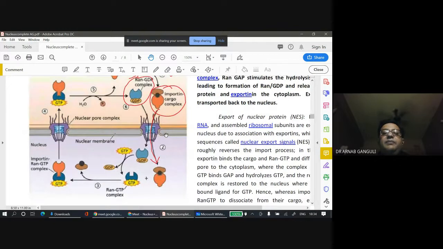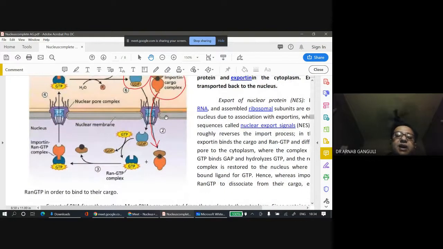After binding of importin alpha, the GDP which has come inside with RAN GDP undergoes GTP hydrolysis, guanosine triphosphate hydrolysis. It becomes a RAN GTP complex, plus you have the cargo, plus importin, plus the nuclear localization signal of the protein. And the protein is released.